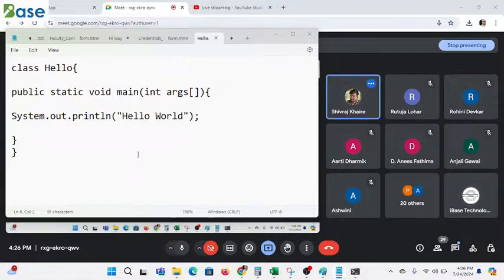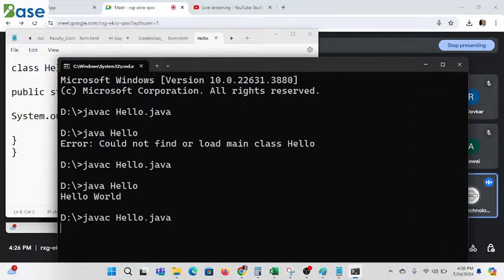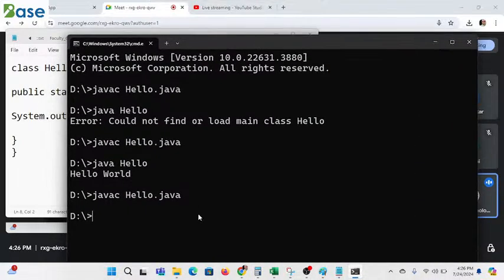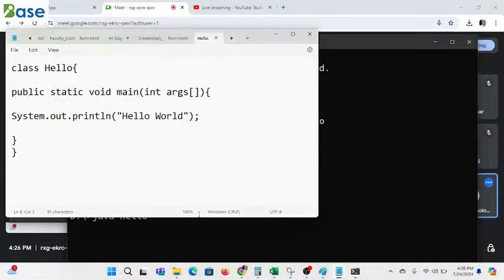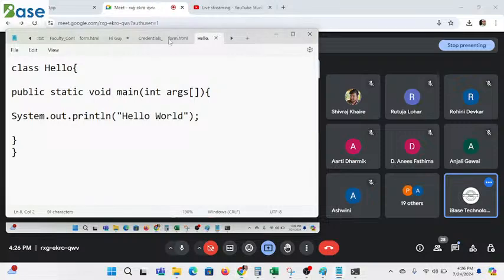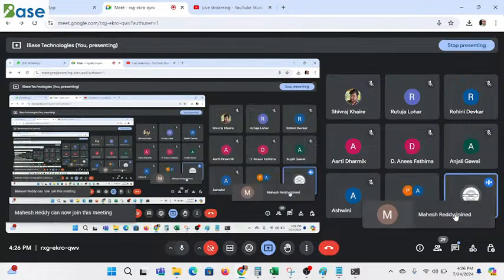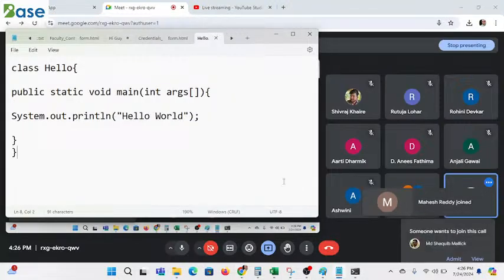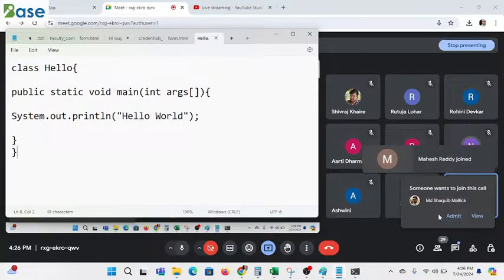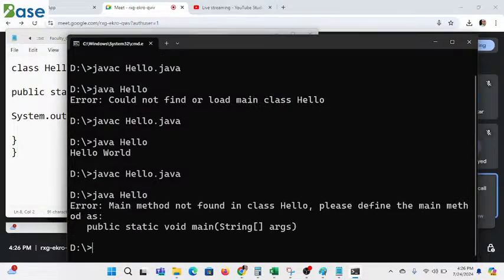Okay, so let's see, let me compile. So it won't cause any compile time error. Now should I execute? Will it cause a runtime error? It's okay if it is wrong, no issue. Yes, will it cause the runtime error? Can anyone tell me? Runtime error can happen. Yes, that can be an entity again. So see, it causes a runtime error.